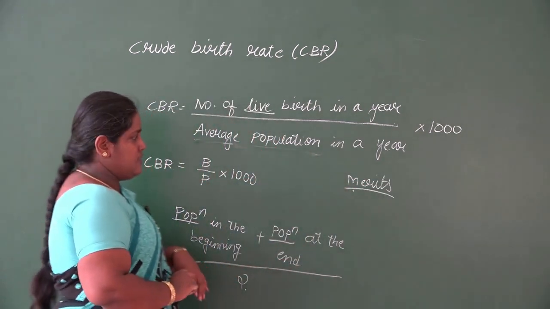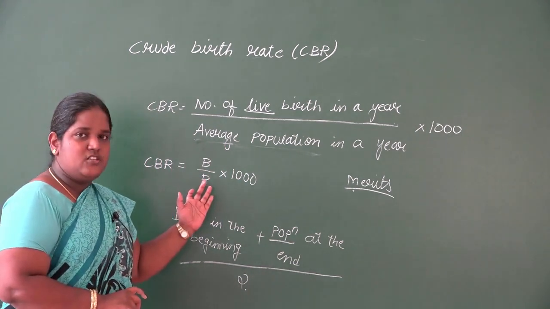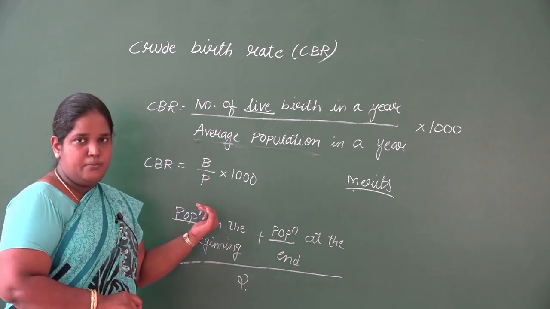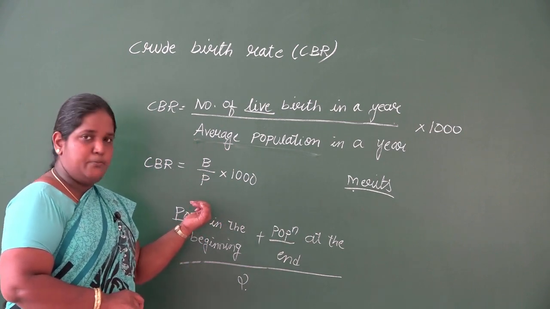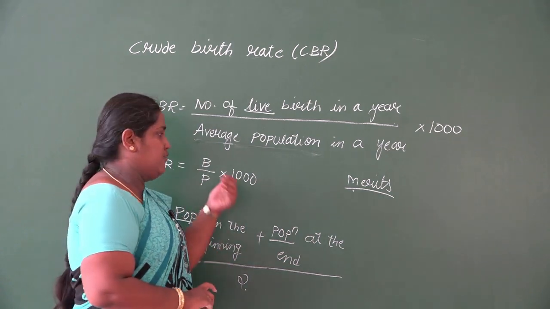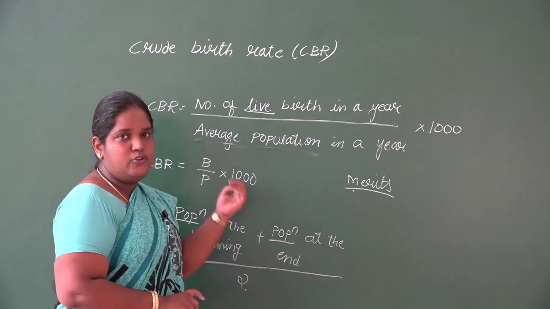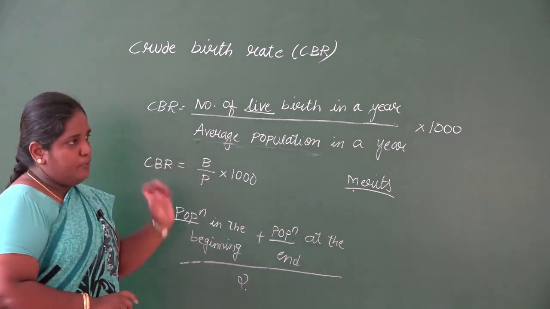In the merits, since we need only the birth and population, it is easy to understand and simple to calculate. We don't need any extra information. Only if we have the birth details and the total population, that is enough to calculate the crude birth rate.